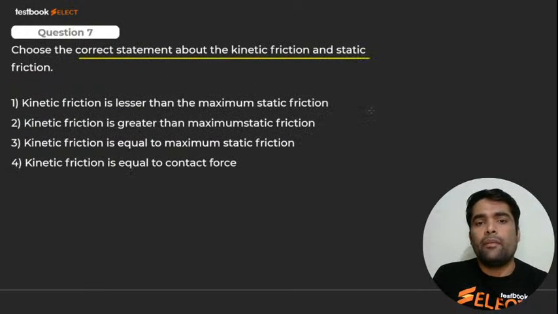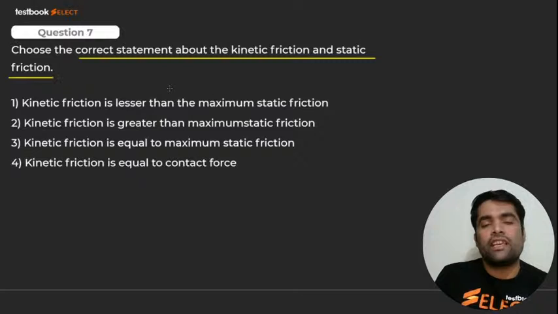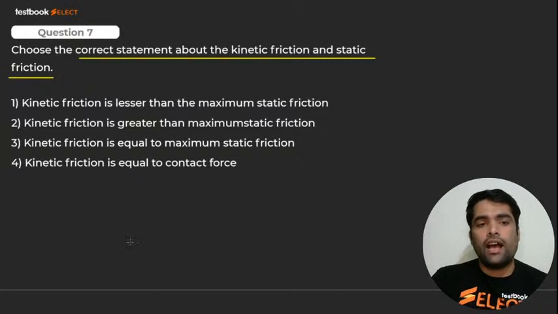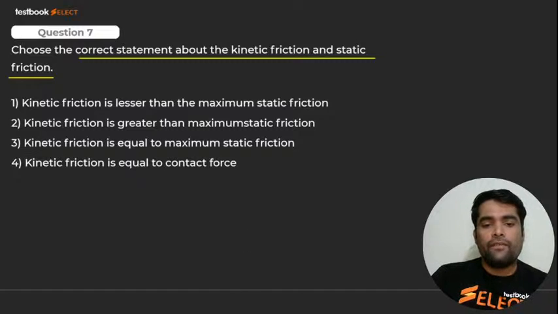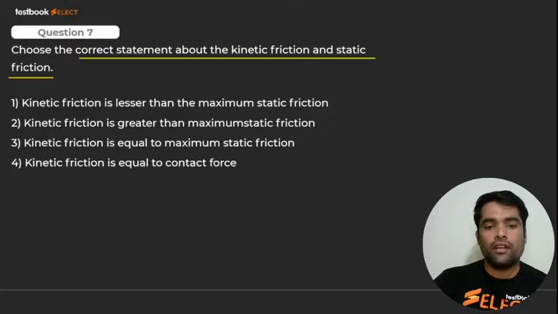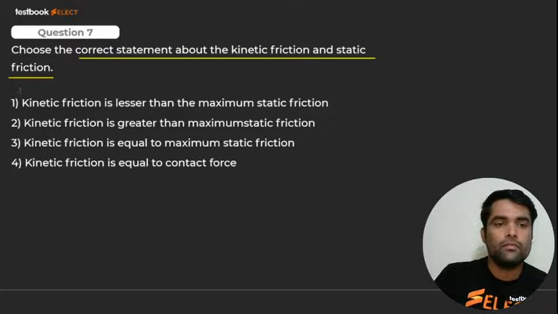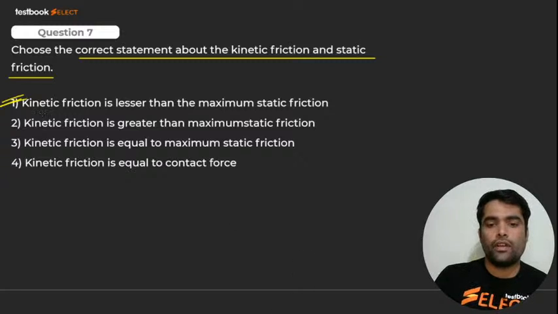Choose the correct statement about the kinetic friction and static friction. क्या होता है kinetic friction? छोटा या बड़ा? Kinetic friction कम होता है ना? अरे हाँ या ना? Kinetic friction is lesser than, किससे लेस होता है बच्चा? Static से, right? So it should be none other than, which option is correct? Number 1. कौन सा correct होगा बच्चा? Number 1. Okay, I hope you got it.